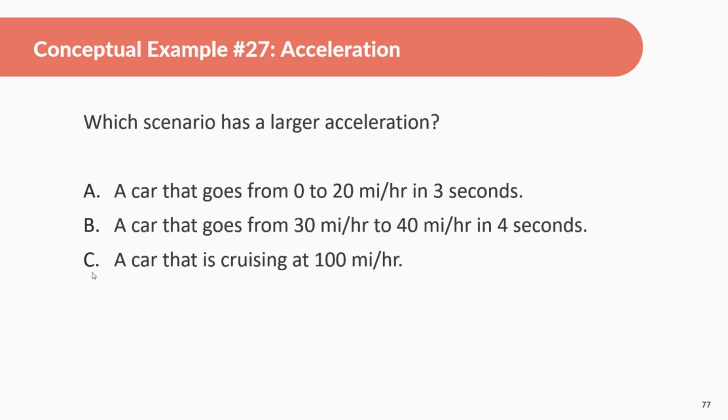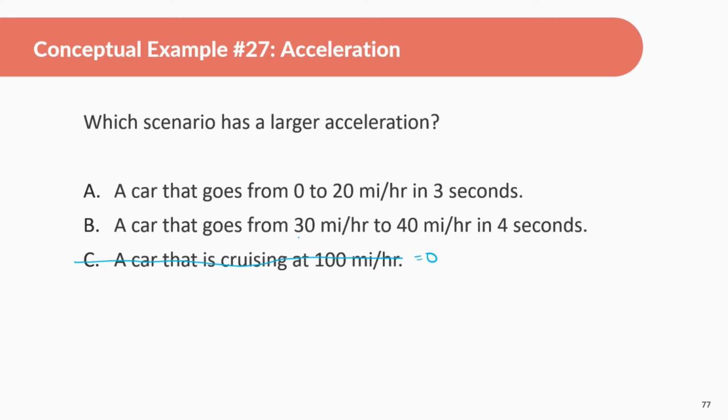Which scenario has a larger acceleration? A, a car that goes from 0 to 20 miles an hour in 3 seconds. B, a car that goes from 30 to 40 miles an hour in 4 seconds. C, a car that is cruising at 100 miles an hour. Okay, so we should know right away, yes, C is going the fastest, so you might be tempted to write that. However, it's cruising, meaning it's not changing in velocity. So again, we don't care about how fast something is going with acceleration. We only care about how much it's changing its velocity. So if it's not changing it, that means this is just equal to 0, and it does not have a large acceleration.